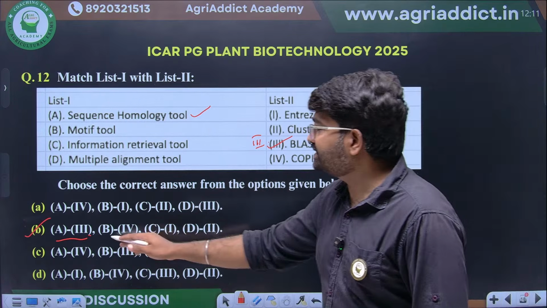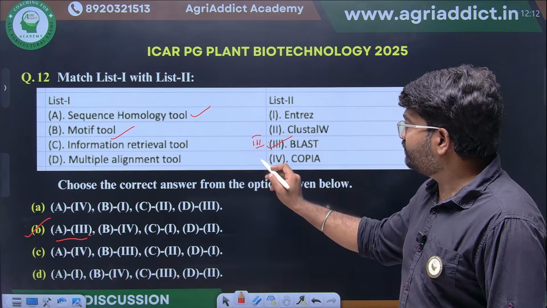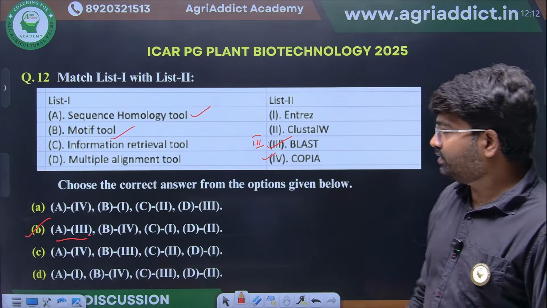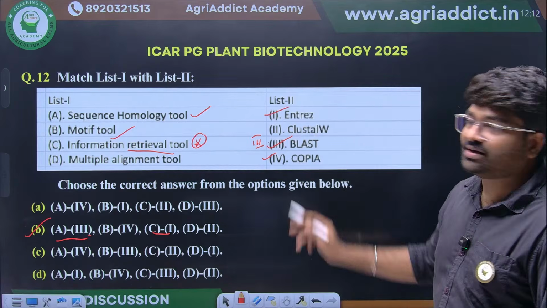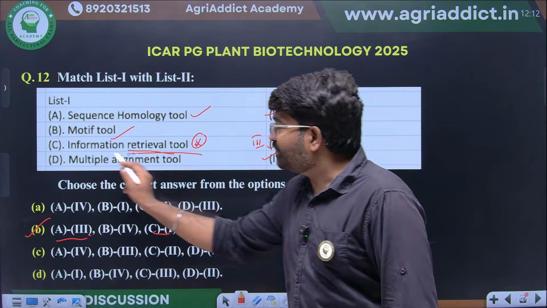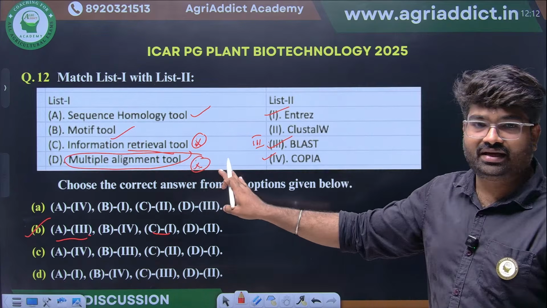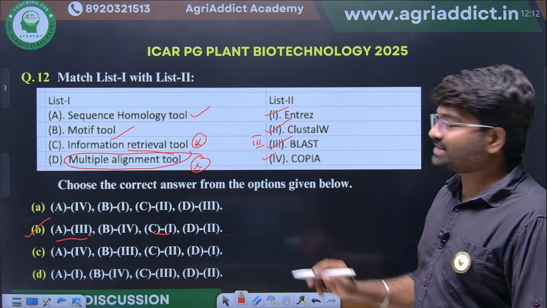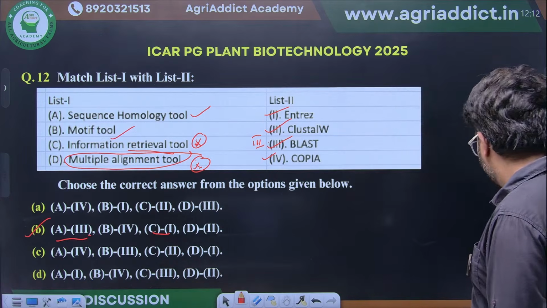Next thing also we can see, motif. What is an example of a motif tool? Copia is an example of a motif tool. Yes. Information retrieval tool. Entrez is one of the major information retrieval tools. Multiple alignment tool. This is another most important question. They have asked one time, like, choose the best answer. Multiple alignment tool example is Clustal W. Clustal W is an example of a multiple alignment tool.